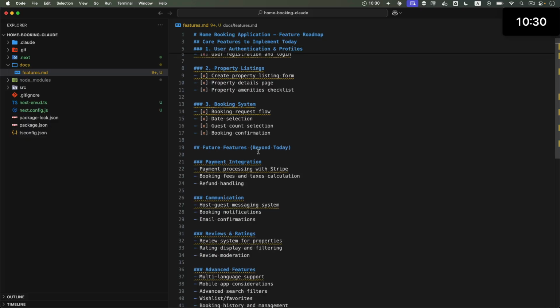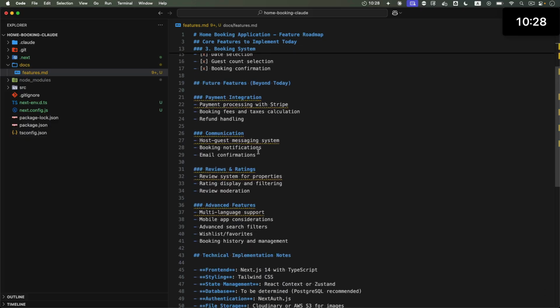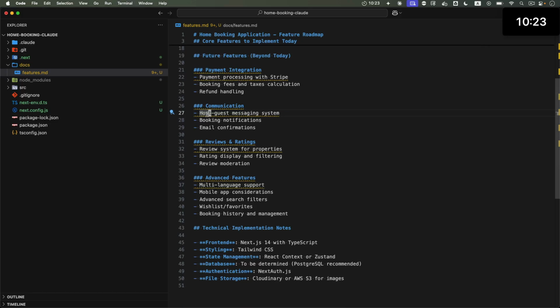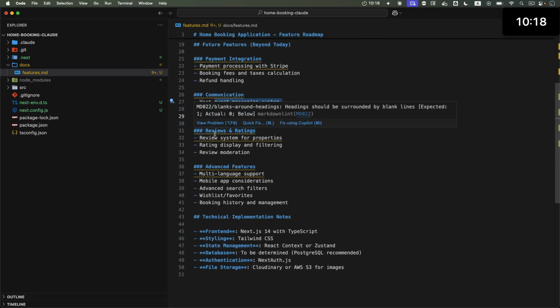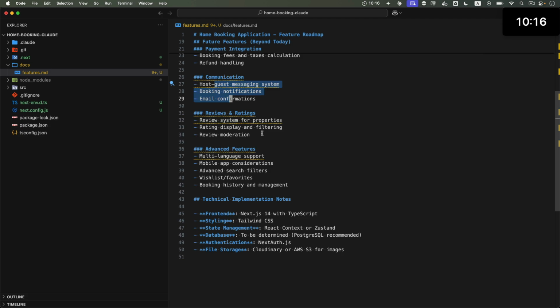Now for the future iterations, it suggested to do the payment integration, messaging system between hosts and users, and then reviews and ratings. This is all interesting, and I'm not sure I want to dive into that yet, but what I want to see is if I can deploy this application to cloud real quick using Vercel and just poke at it in the cloud. That would be super interesting if we can accomplish this within the remaining 10 minutes.